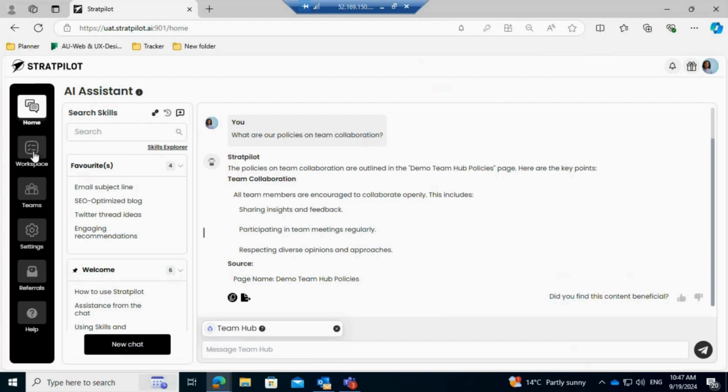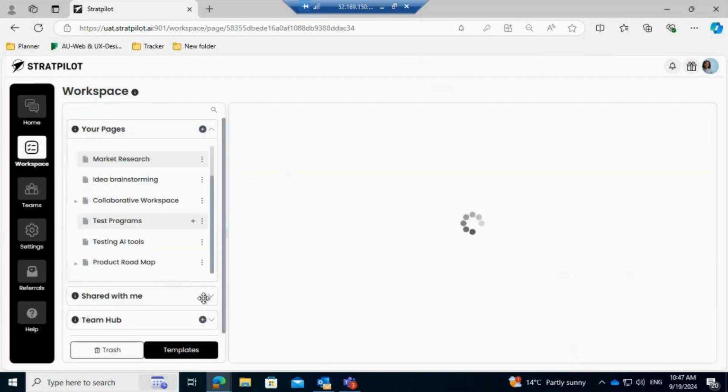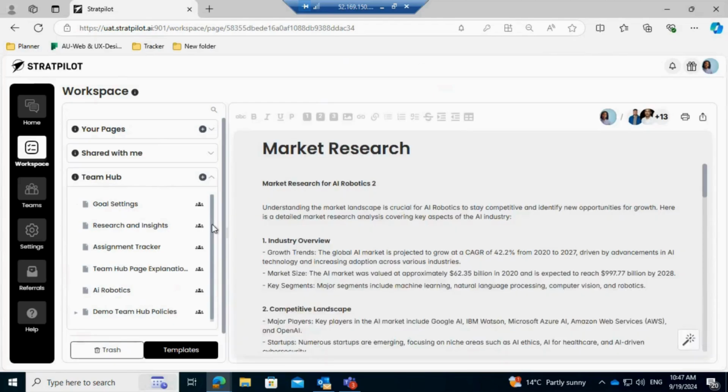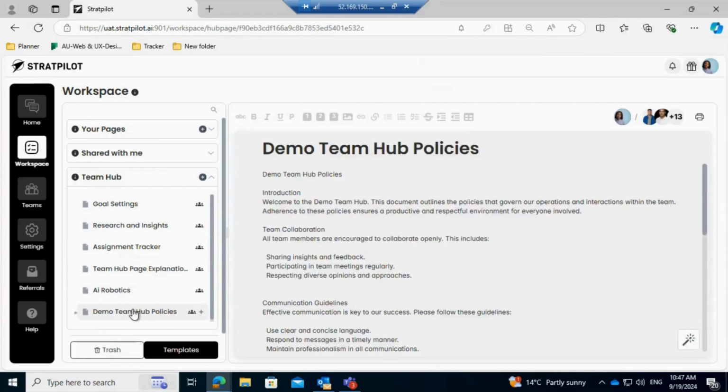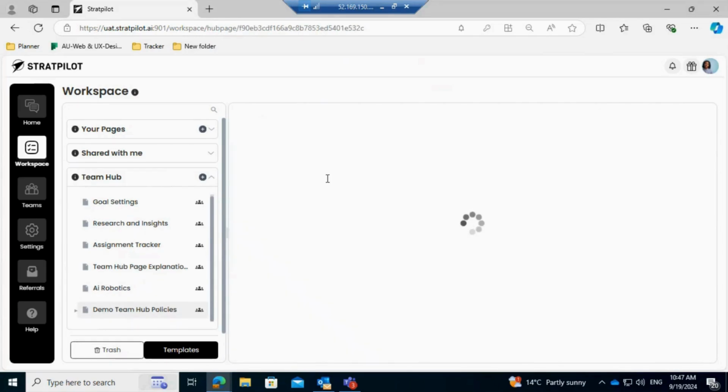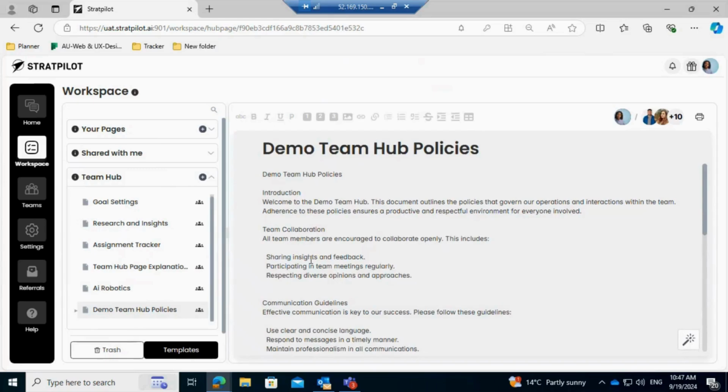And then if I want to check that specific page, I can come to Team Hub, look for that specific document, and find out that information. I can then continue working on that information, or just immediately know what the information is about from Team Hub.